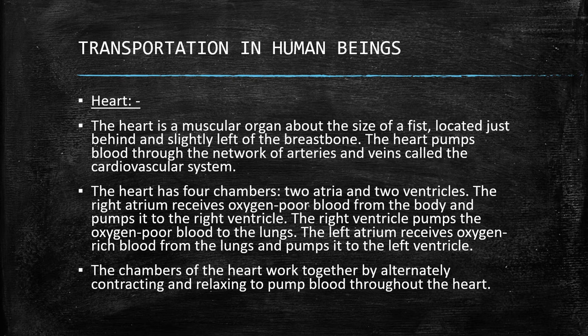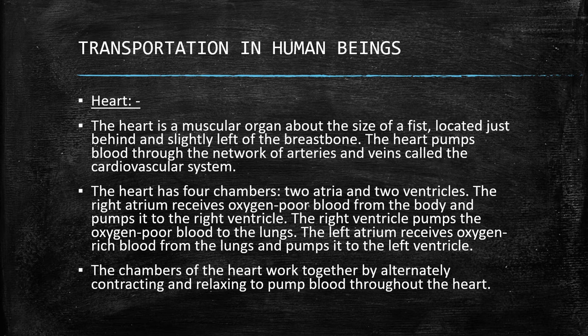Transportation in human beings. Heart. The heart is a muscular organ about the size of a fist, located just behind and slightly left of the breastbone. The heart pumps blood through the network of arteries and veins called the cardiovascular system. The heart has four chambers, two atria and two ventricles.